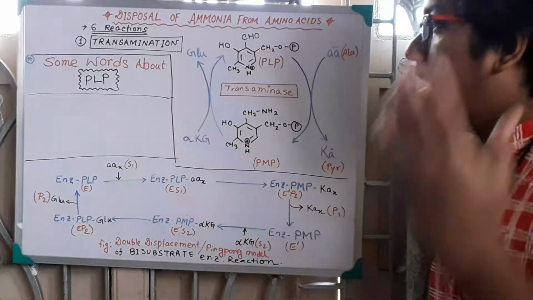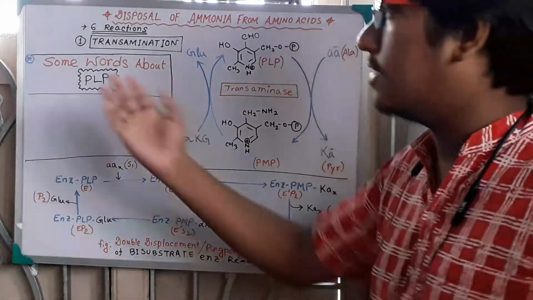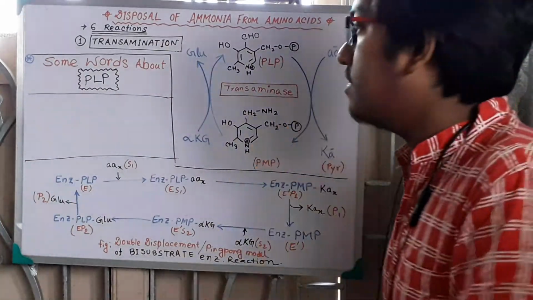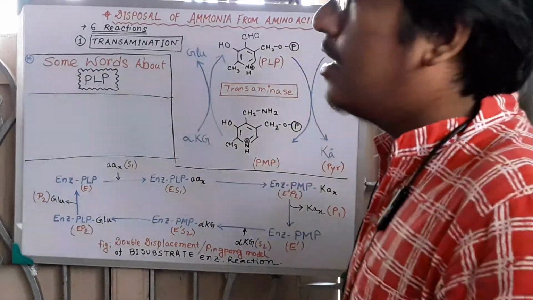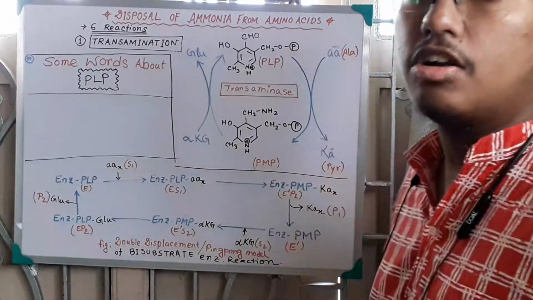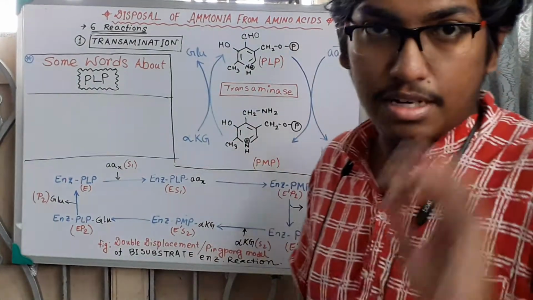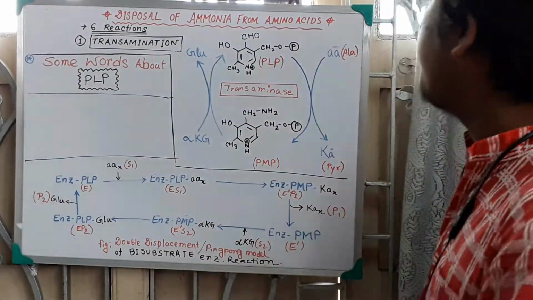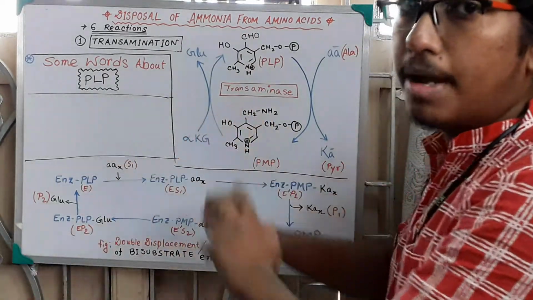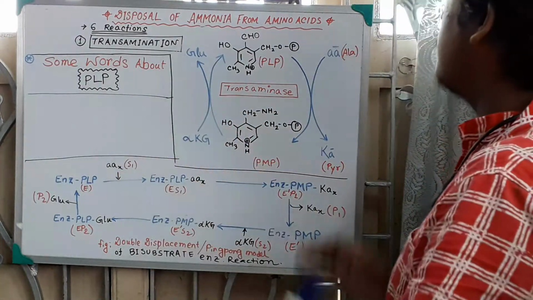In the previous class I discussed the transamination reaction. So this is obviously a continuation of the transamination reaction, where PLP, or pyridoxal phosphate, is the coenzyme of the transaminase enzyme. We have previously discussed that pyridoxal phosphate gets attached to the epsilon amino group of a specific lysine residue of the transaminase enzyme. Now some words about pyridoxal phosphate and how it works in the enzyme reaction mechanism.